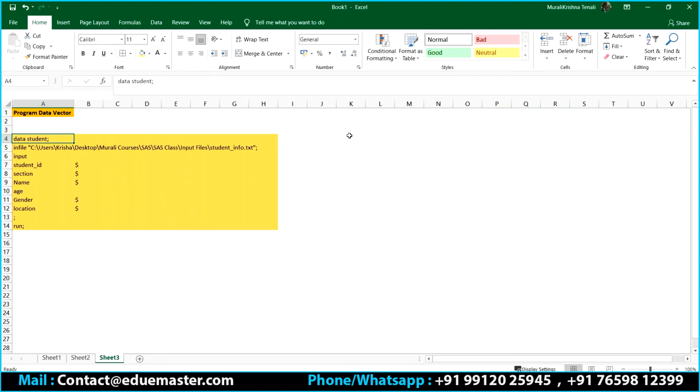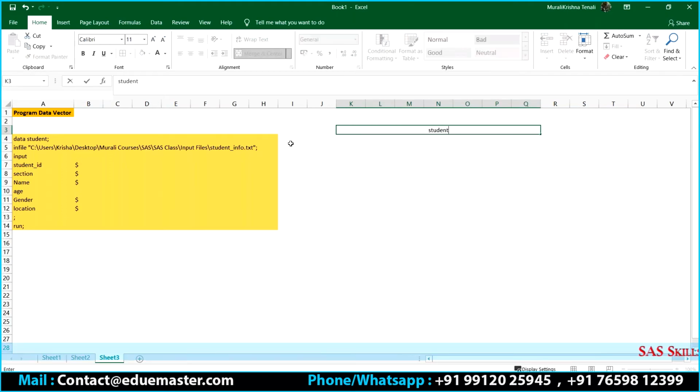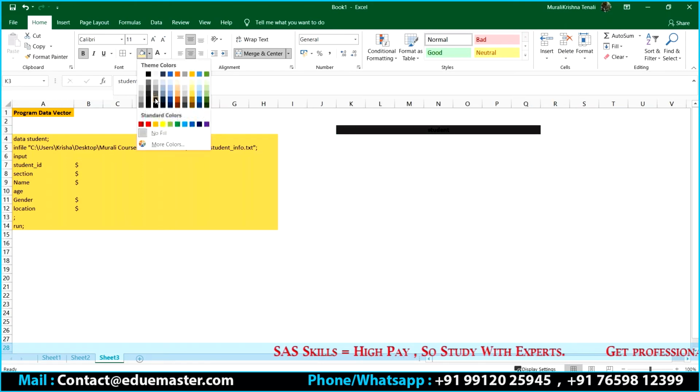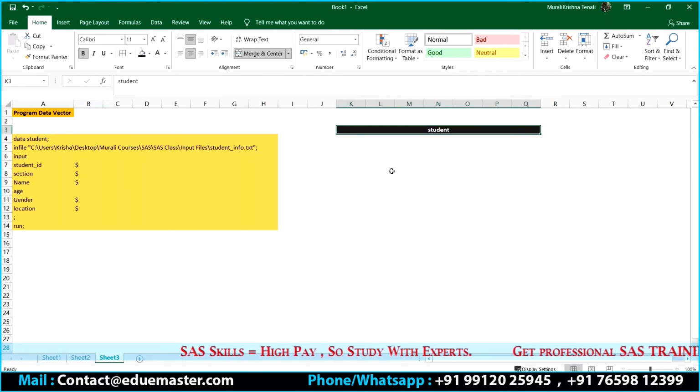That is nothing but a table, right? So it will create one table. What is the name of the table? The name of the table is going to be student. That is the meaning of the first statement, right? The statement says, hey, I have to create a data set called student. Done?